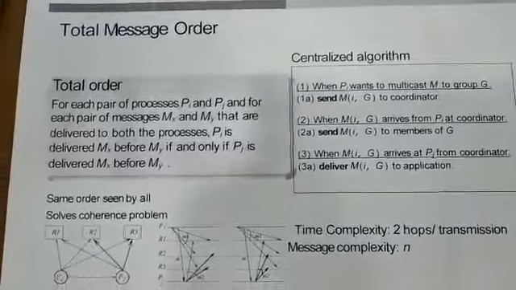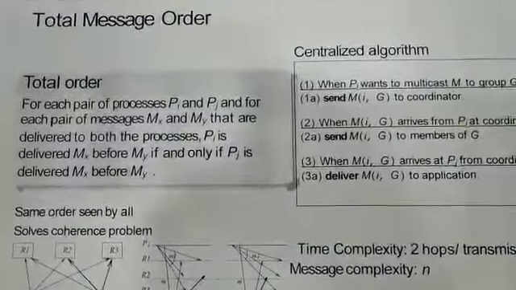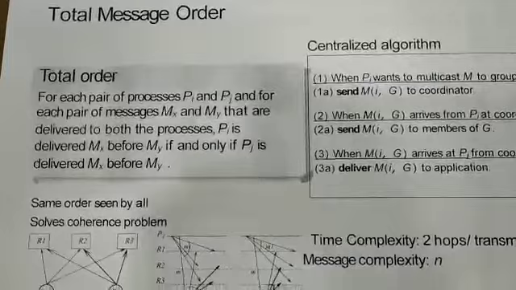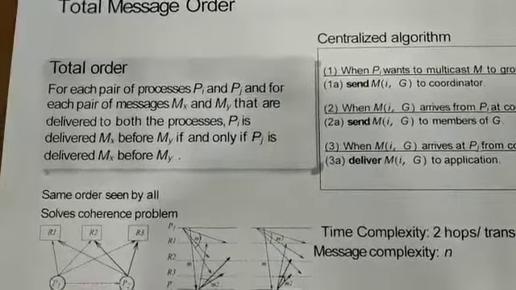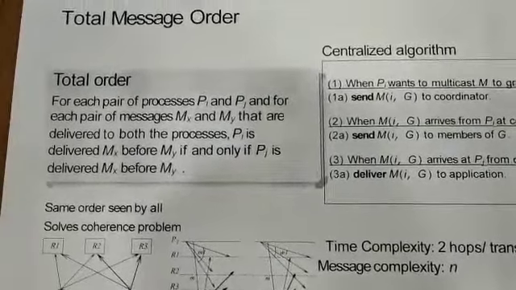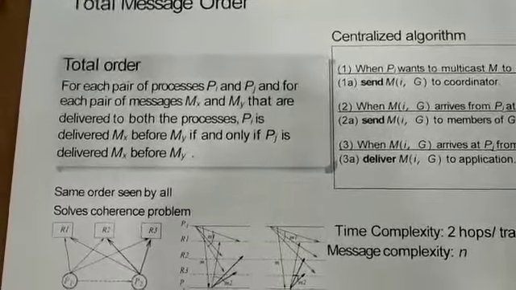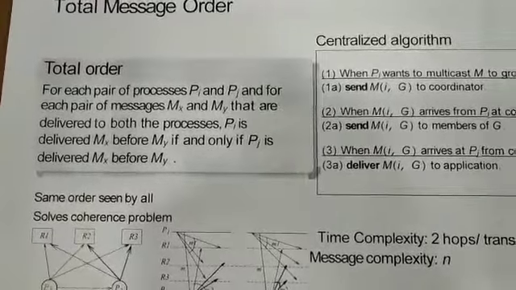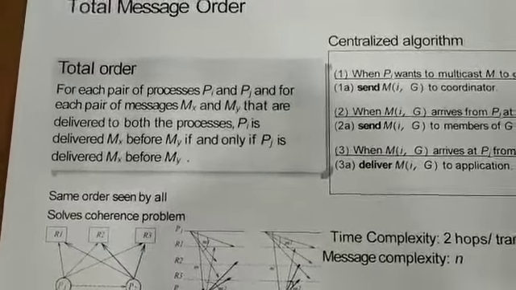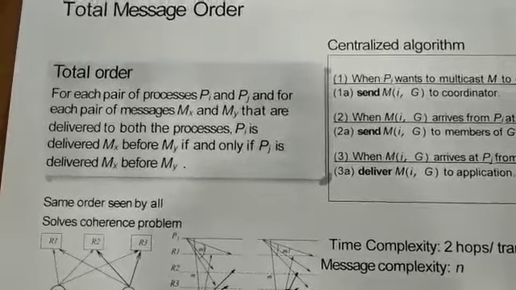Today the topic is total message order. So first we have to know the definition of total order. To explain this, consider two processes Pi and Pj and a pair of messages Mx and My that are delivered to both the processes. So what does total order mean?